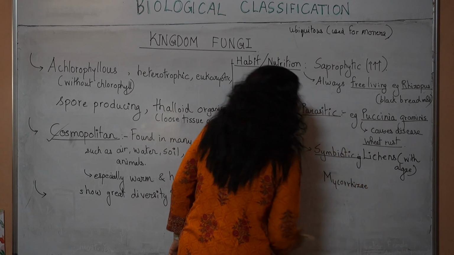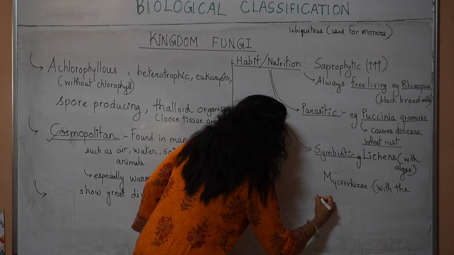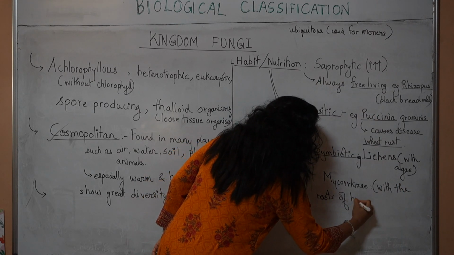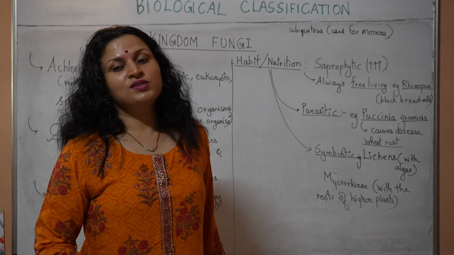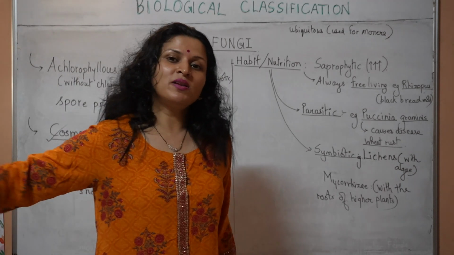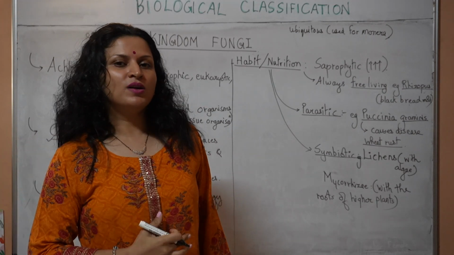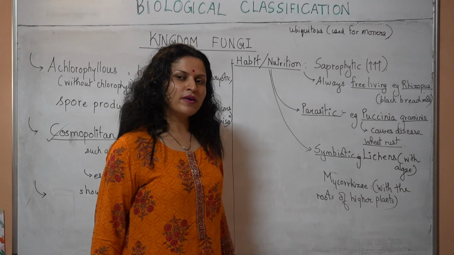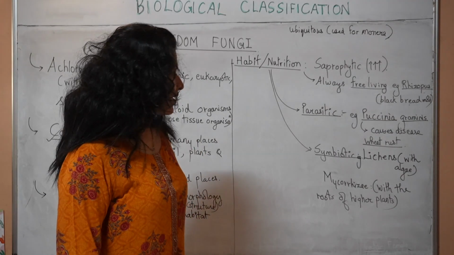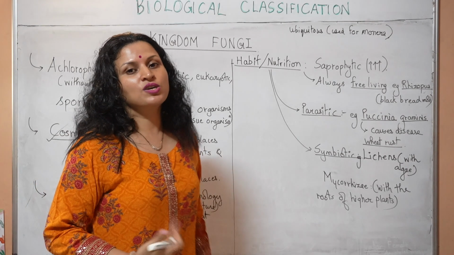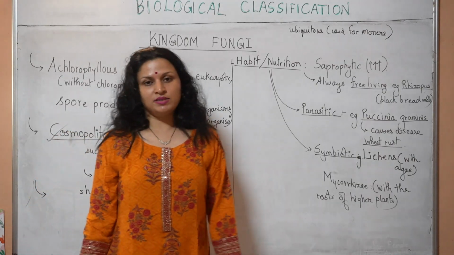mycorrhizae, wherein the fungus lives in association with the roots of higher plants. In this case, it will live along with the roots of the higher plants, and its fungal hyphae will reach places wherein the roots could not reach, and they will absorb the nutrients and bring for the plants, and the plants in return will provide it with ready-made food. Mycorrhizae. Alright? Symbiotic association. So these are the different types of nutrition and habitats.